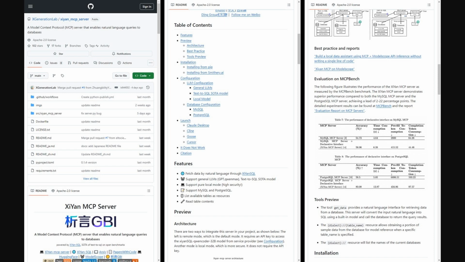Alright, so they ran all these evaluations, and it's great to see they also released the actual code for one of the key servers they looked at. This image shows the GitHub repository for the Xi'an MCP server. Remember? The paper mentioned optimizing the interface, particularly for database search. Well, this server is an implementation of that, using natural language queries instead of requiring the LLM to generate complex SQL. The repo has the source code, setup instructions, and configuration details if you want to try running it yourself with different databases like MySQL or PostgreSQL.